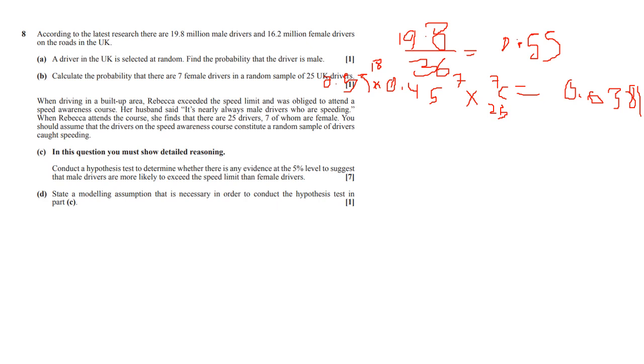So now comes I think the more tricky question that A-level students struggle with. When driving in a built-up area, Rebecca exceeded the speed limit and was obliged to attend a speed awareness course. Her husband said it's nearly always males who are speeding. When Rebecca attends the course, she finds 25 drivers, 7 of whom are female. You should assume that the drivers on the speed awareness course constitute a random sample of drivers caught speeding. Conduct a hypothesis test to determine if there is any evidence at the 5% level to suggest that male drivers are more likely to exceed the speed limit than female drivers.